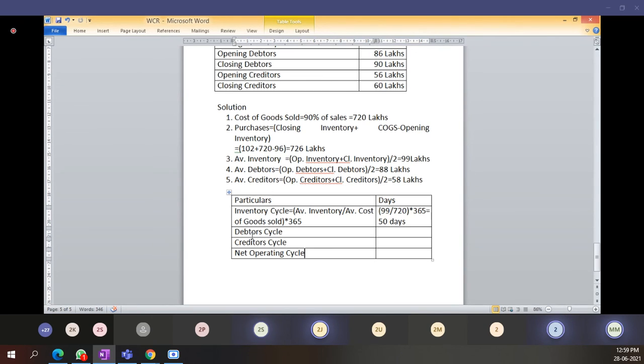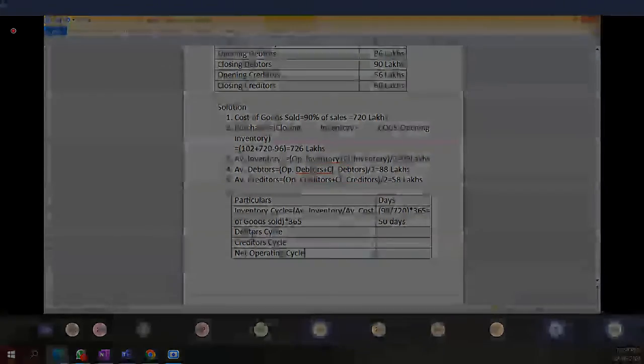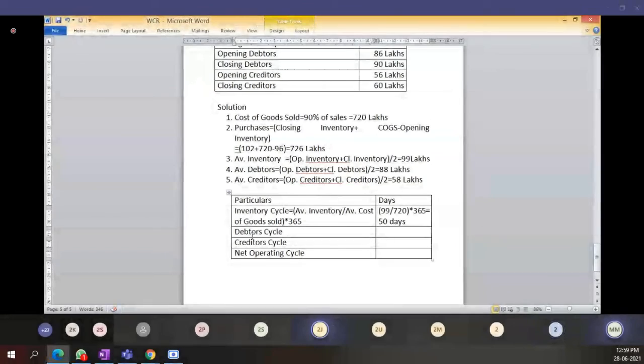Does anyone have any doubts in this? Okay. For the debtors calculation, all of you have to take total sales: average debtors divided by total sales, multiplied by number of days. For creditors, you consider average creditors divided by total purchases. Total purchases means the purchases we have calculated, not cost of goods sold.